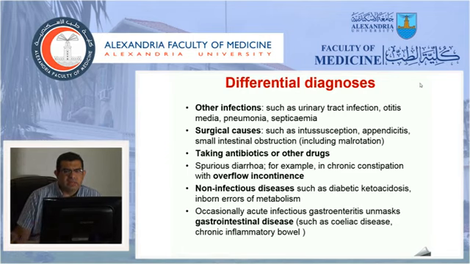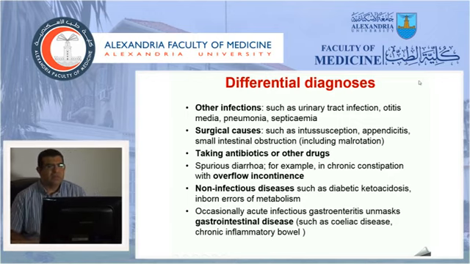As we said before, the history and physical examination help us in the assessment of the hydration, and as well to have the differential diagnosis in cases of acute gastroenteritis. The differential diagnosis will include many of the causes that will cause vomiting and diarrhea, or diarrhea alone. As we see, some infections like urinary tract infection and otitis media may be associated with vomiting and sometimes associated with diarrhea. Surgical causes like intussusception and appendicitis and other causes of small intestinal obstruction will be associated with vomiting and abdominal pain.